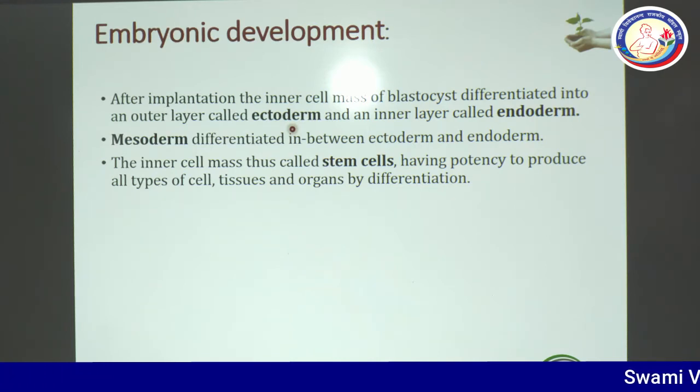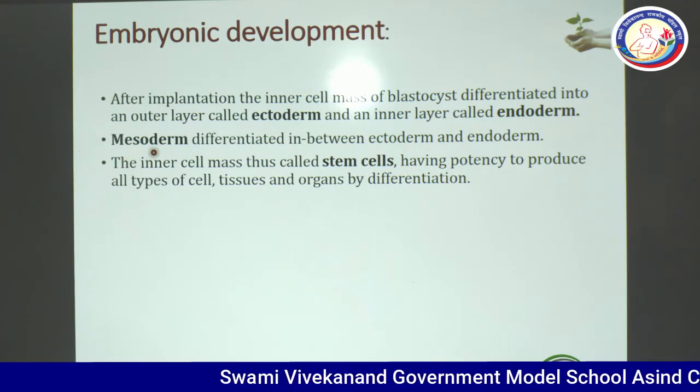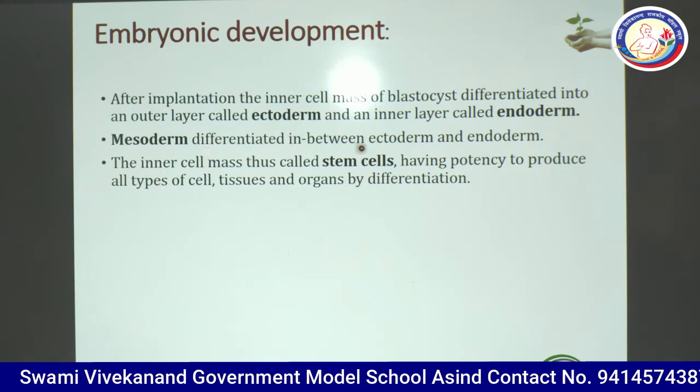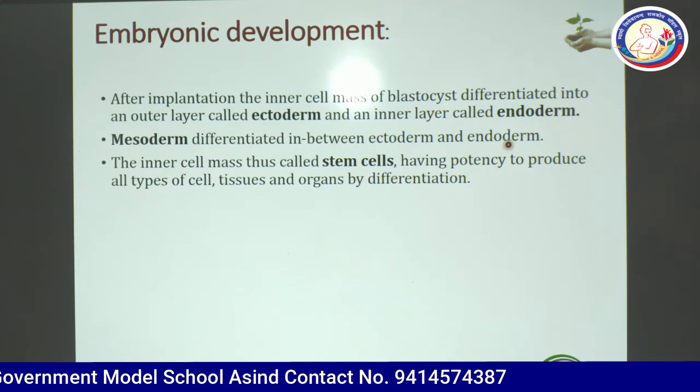Diploblastic animals are those animals that contain only ectoderm and endoderm, while in triploblastic animals there is one more germinal layer, that is mesoderm, differentiated in between ectoderm and endoderm. It is just found in between these two.